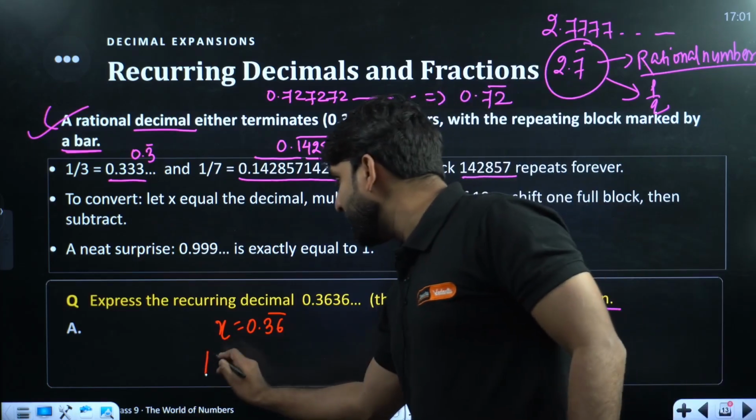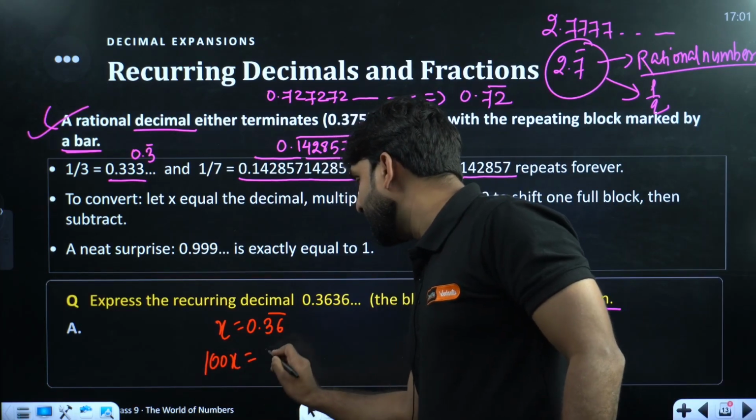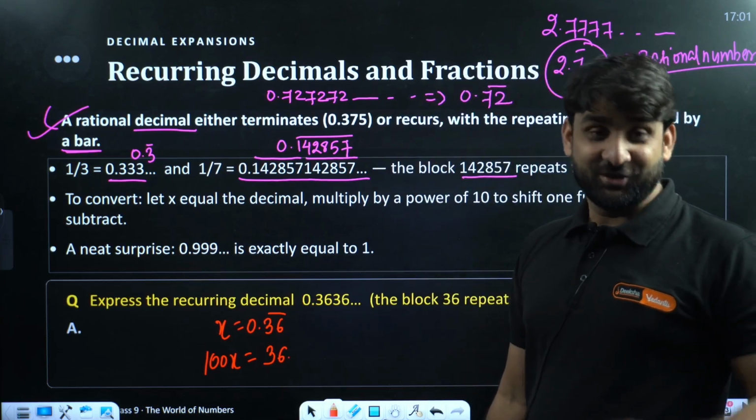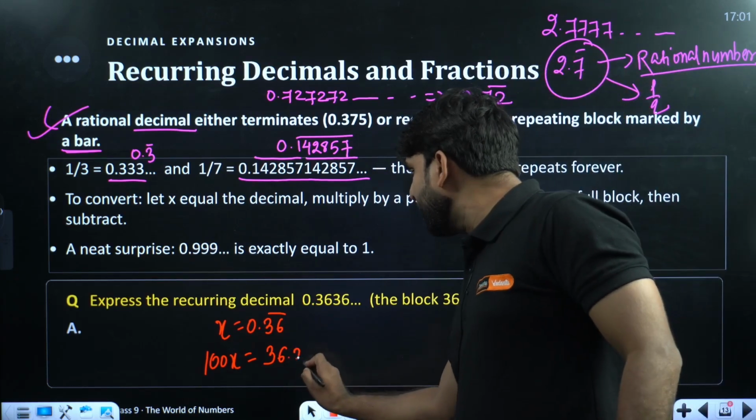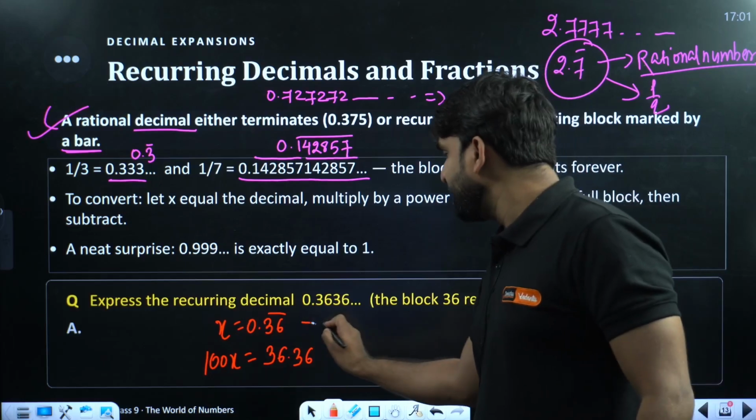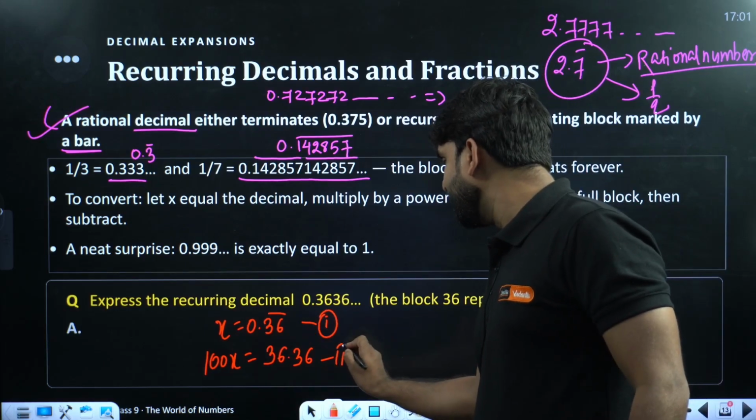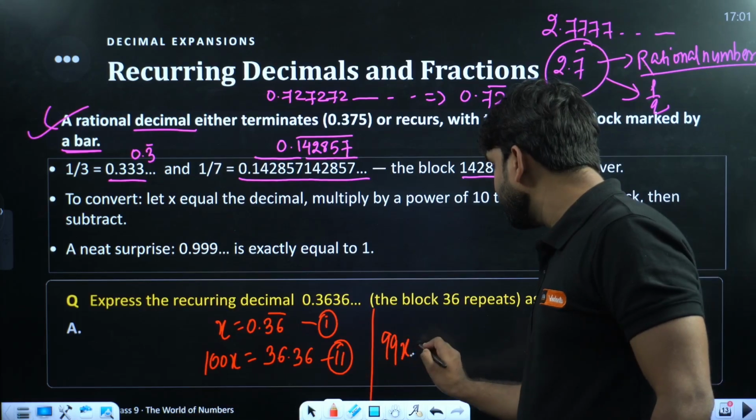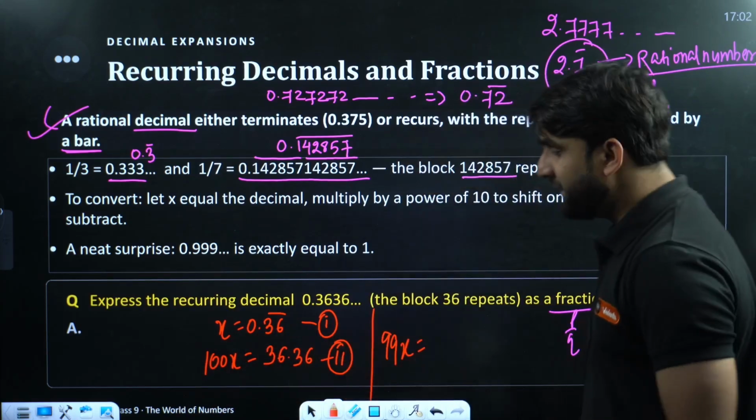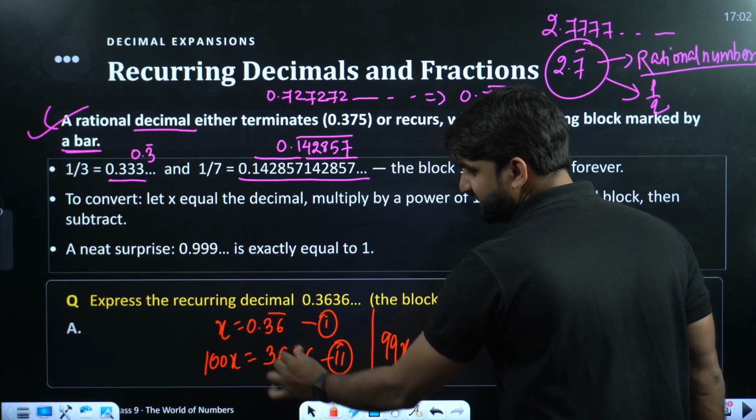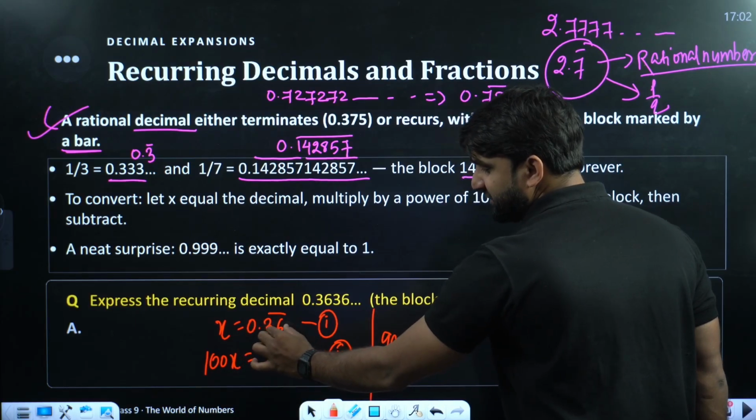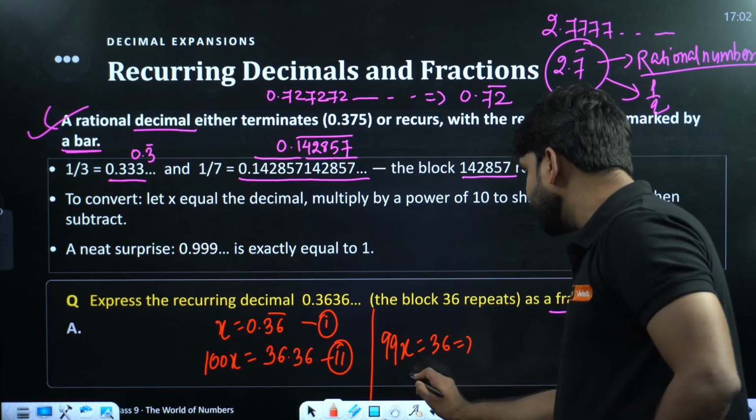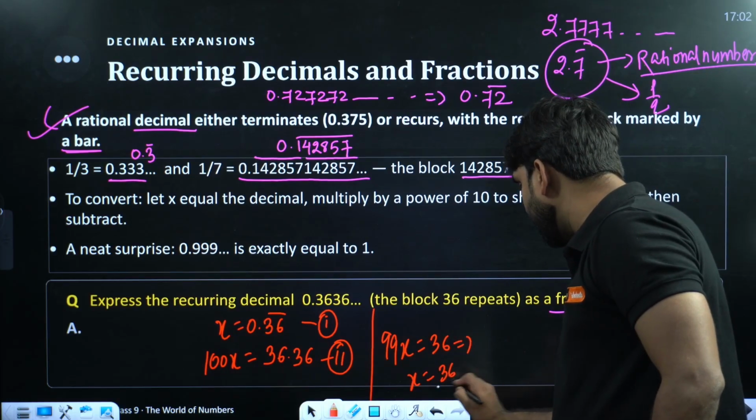So multiplying by 100, this becomes 100x, and this becomes 36.3636 and so on. How many 36s are there? An infinite number of 36s repeating, so we can take one more 36. Now this is your first equation and this is your second, right? Now subtract the first equation from the second. So this will become 99x, since 100x minus x is 99x, and 36.36 minus 0.36, so the repeating 36 is cancelled and we have only 36. So here x is equal to 36 by 99.